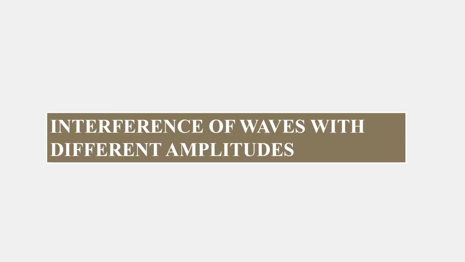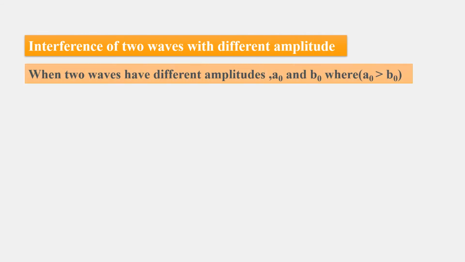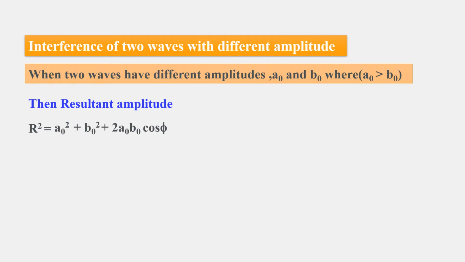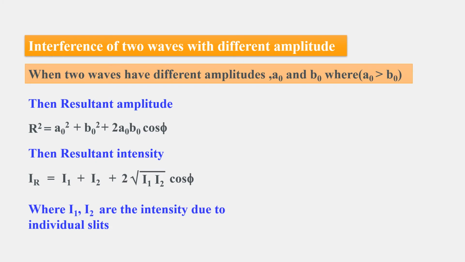Interference of two waves with different amplitudes. When two waves have different amplitudes A₀ and B₀, where A₀ is more than B₀, the resultant amplitude can be written as R² = A₀² + B₀² + 2A₀B₀ cos φ. Then the resultant intensity I_R is equal to I₁ + I₂ + 2√(I₁I₂) cos φ, where I₁ and I₂ are the intensities due to the individual slits.